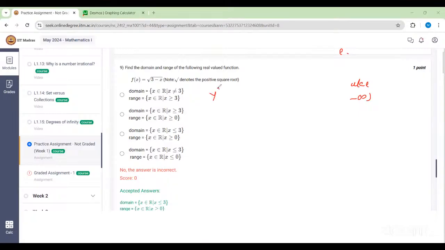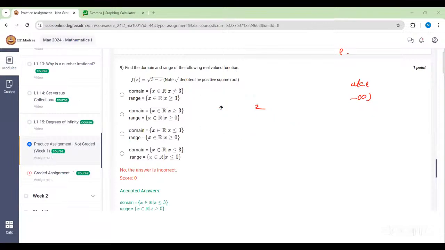For this one, suppose y square is equal to 3 minus x. I'll take x equal to 3 minus y square. Right. So how could you proceed now? You will find all values of y for which this expression is valid, right? That's your approach. But this particular expression is valid for all values of y. I can put any value and I'll get a legitimate real number. So here is the flaw. It comes from here because it's not a bijective function.